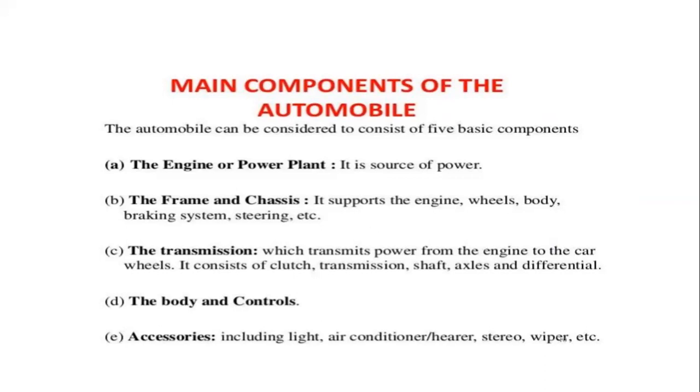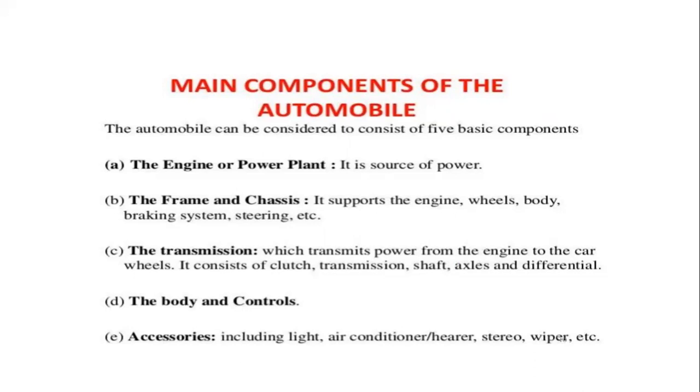It supports the engine, wheel, body, braking system, steering, etc. The other component is transmission, which transmits power from the engine to the car wheel. It consists of clutch, transmission, shaft, axle, and differential. The next component is body and control. And the other component, accessories, includes all the luxurious items, light, air conditioning, audio tape, etc.